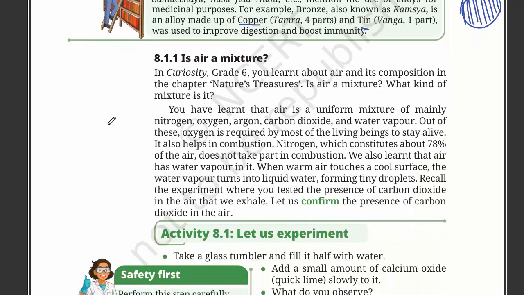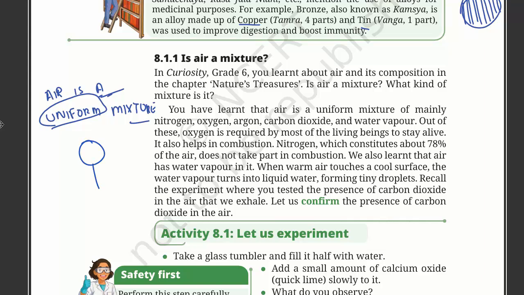Is air a mixture? In Curiosity Grade 6, you learned about air and its composition in the chapter Nature's Treasures. Is air a mixture? What kind of mixture is it? Air is a uniform mixture. Why is it uniform? Because we cannot see its parts.